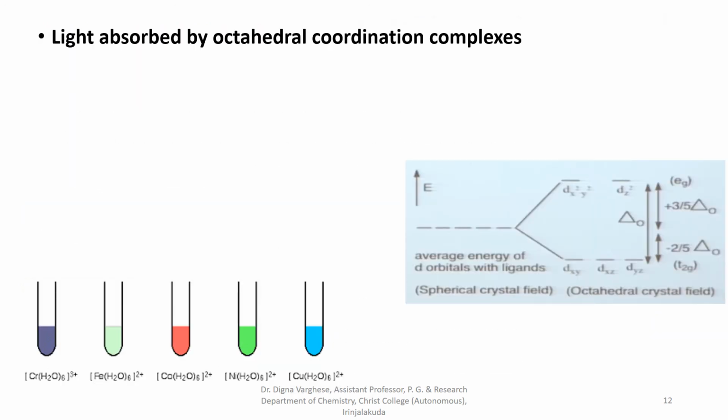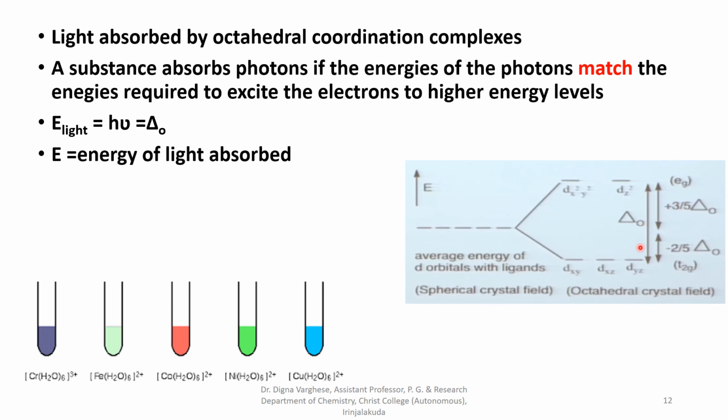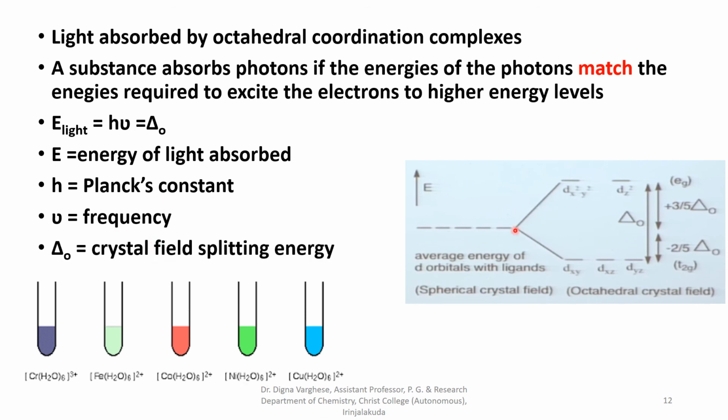Light absorbed by octahedral coordination complexes: a substance absorbs photons if the energies of the photons match the energies required to excite the electrons from the lower level to the higher energy levels. That is, light energy equal to h nu corresponds to the value of delta O. So E is the energy of the light absorbed, h is Planck's constant, nu is the frequency, and delta is the crystal field splitting energy or the crystal field splitting factor.